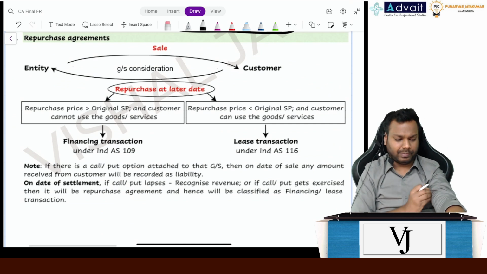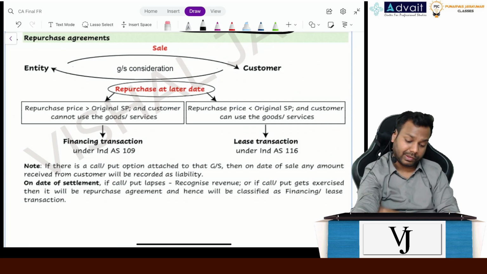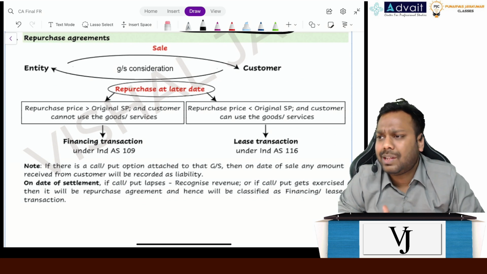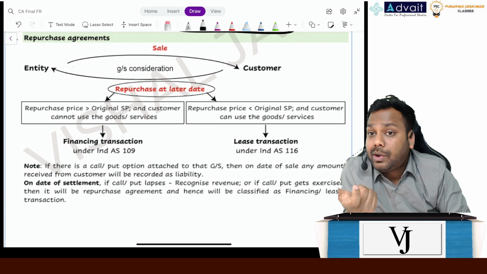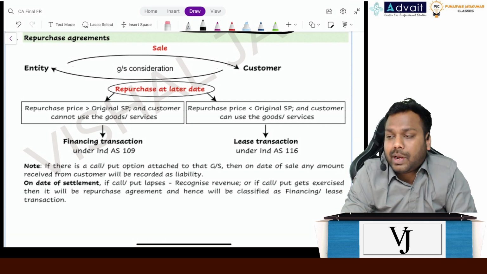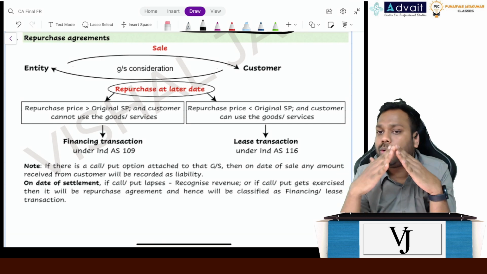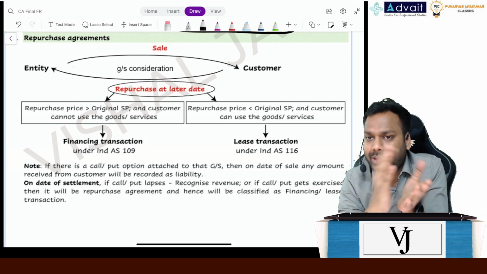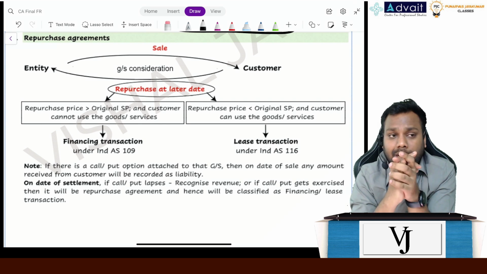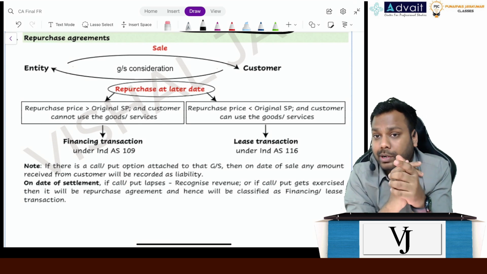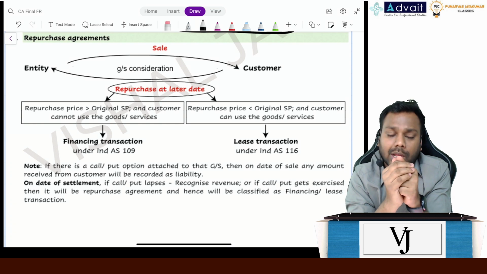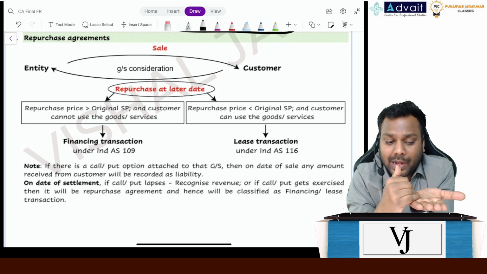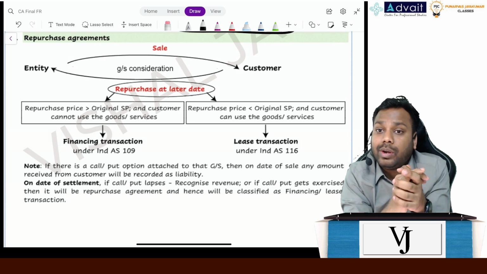Now, repurchase agreements, a very simple concept. Many a times we sell the goods to the customer but with a right to repurchase. Now there can be two possible instances. I have sold the goods to the customer for rupees 100 and told the customer that you cannot use the product, and I have a right to repurchase the goods after 2 years at 121.